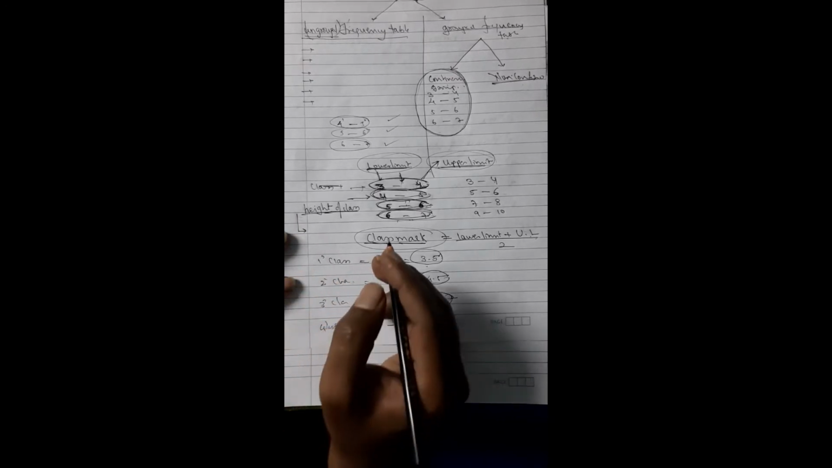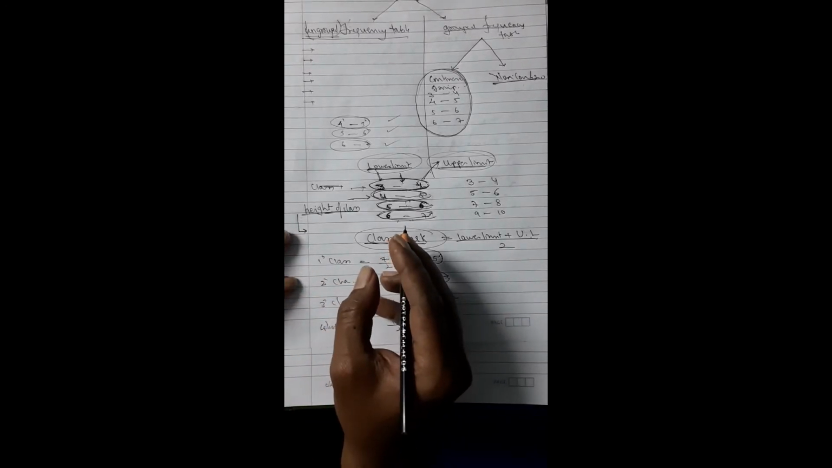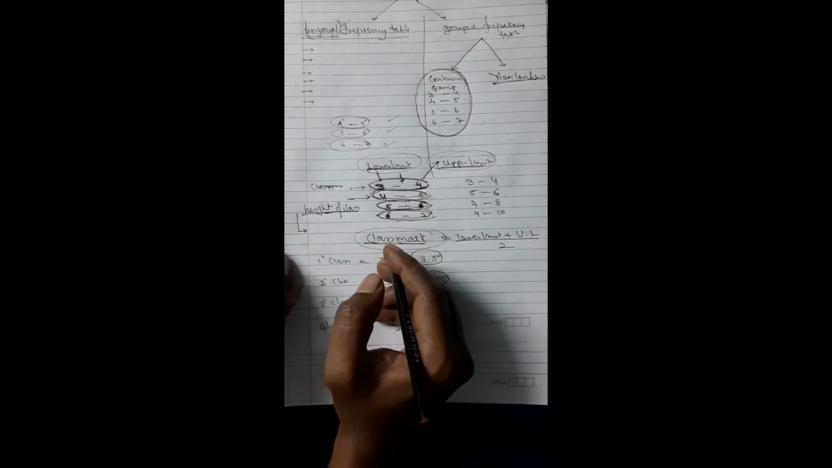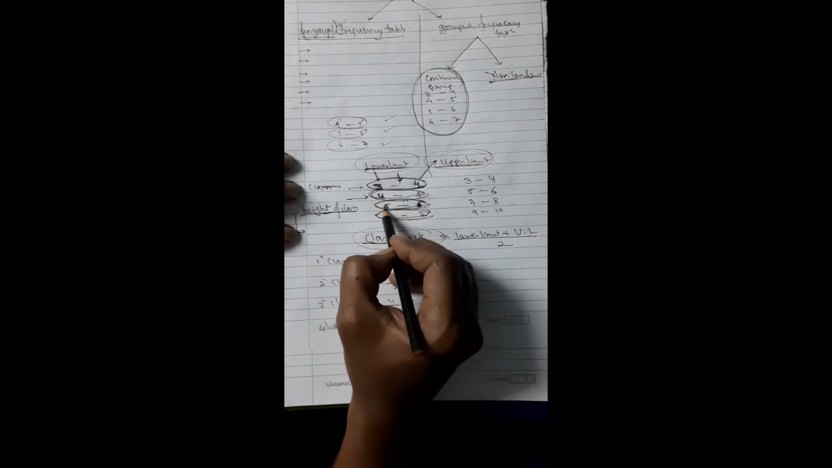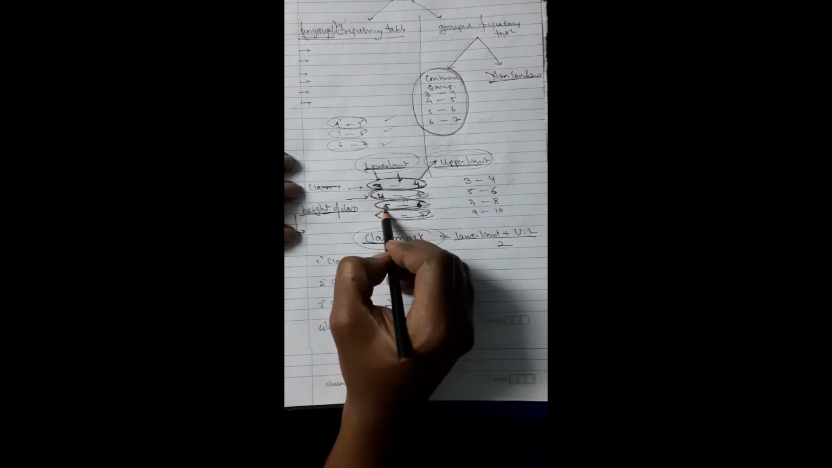This is called the height of class. Now what is the height of class? Height of class is the difference between two consecutive lower limits or upper limits. Two consecutive lower limits or upper limits means what? Consecutive lower limits means this and this are consecutive, one after the other. Lower limit of the second class, lower limit of the fourth class.